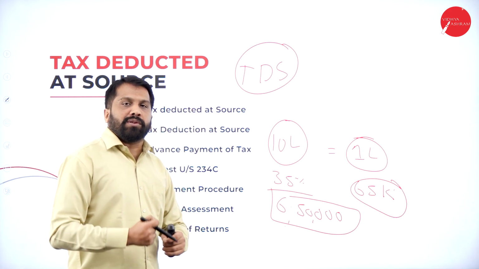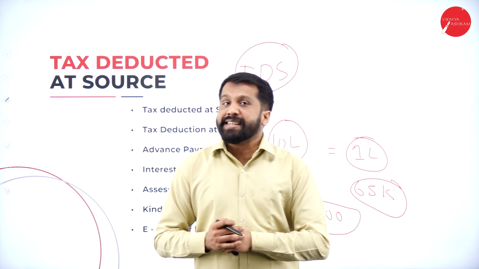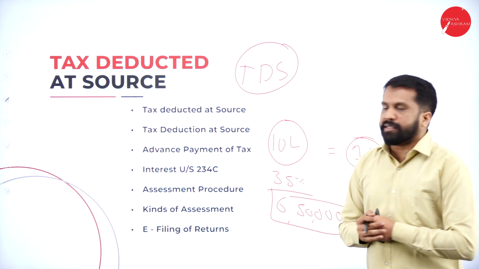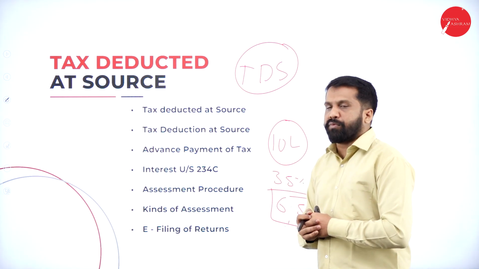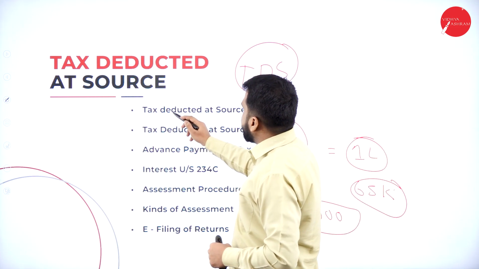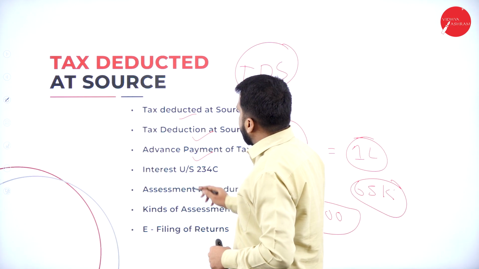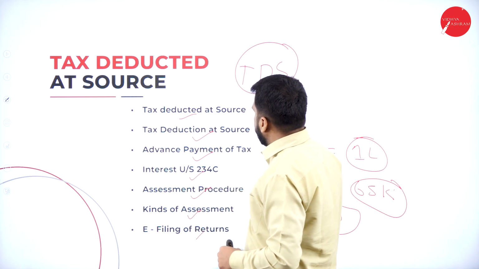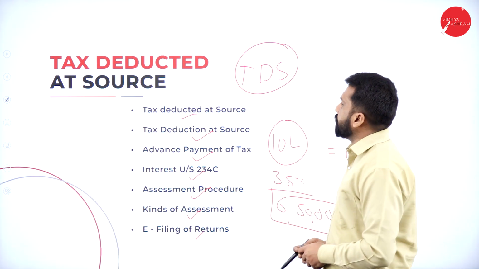While giving the amount, when they deduct the tax portion, that we call TDS. Hope you are clear. We'll go in detail. There are certain percentages. If you remember those percentages, then this topic will be easy. Tax deducted at source, advance payment of tax, interest, assessment procedure, kinds of assessment, e-filing of return. These are the topics we have.